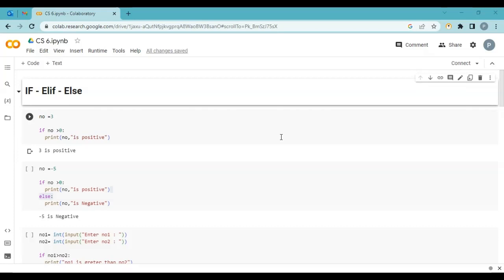Today is a very important topic: if, else if, and else. Before I explain what if, else if, and else are, I want to give you some common examples from our routine day-to-day life. Many times, if you are doing some task, then you get this. If you are not doing this, then you don't get this.